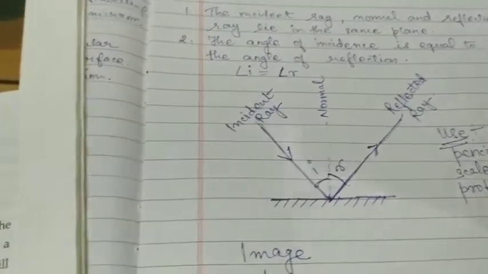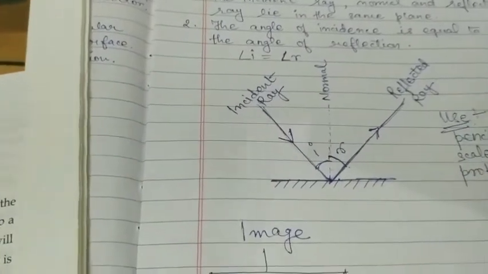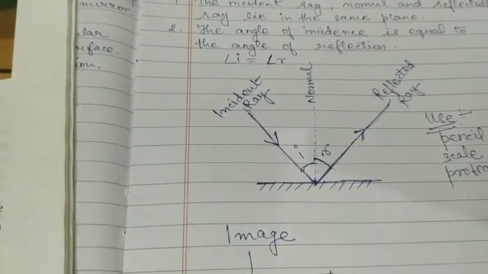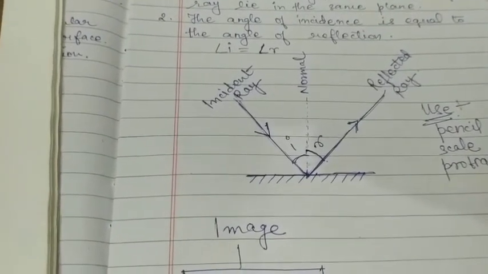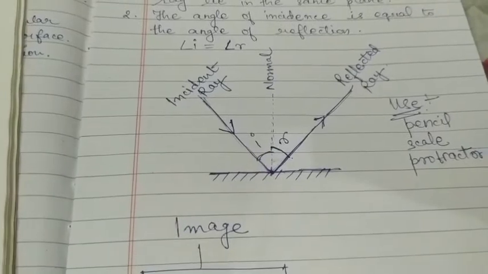The other diagram that I told you that I'll show you in the next lecture, that was figure 4.6. I'll try showing you that with the help of scale and protractor, so that things are even more clear to you all.